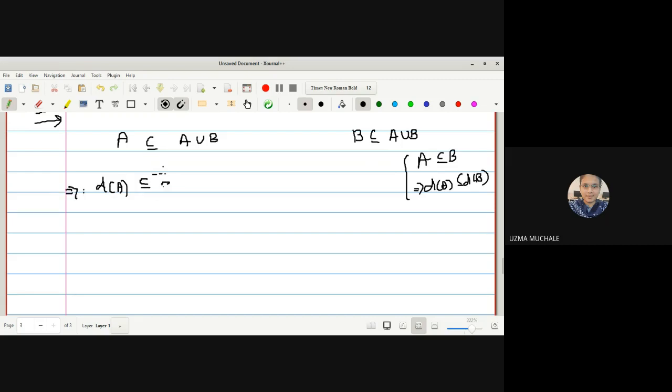derived set of A is contained in derived set of A union B, and we can write derived set of B is contained in derived set of A union B. Okay. Now, if D of A is contained in D of A union B as well as D of B is contained in D of A union B, can I combine these two steps and write this as D of A union